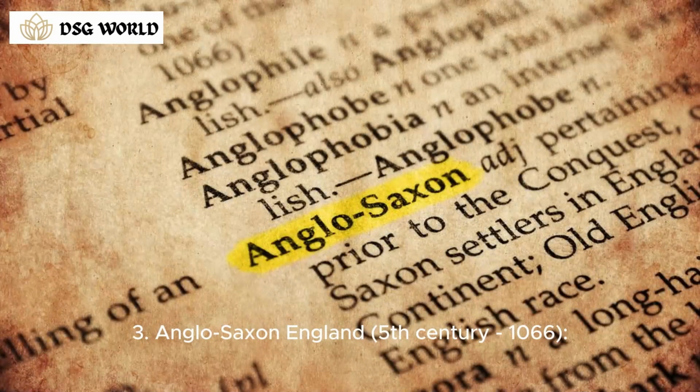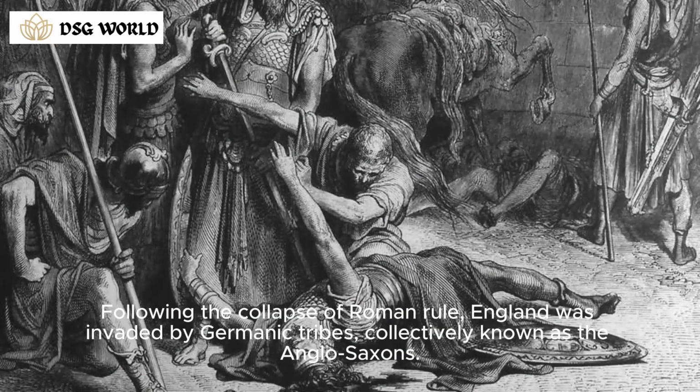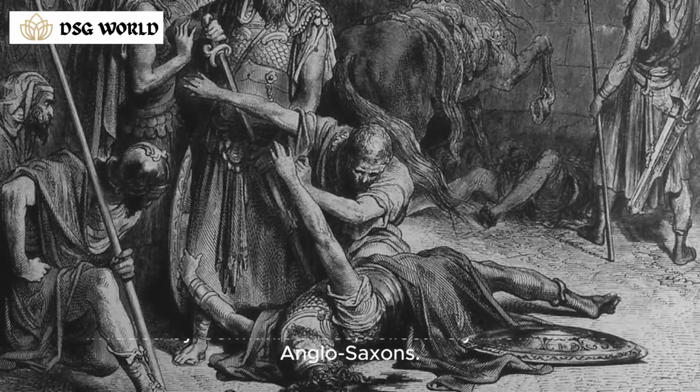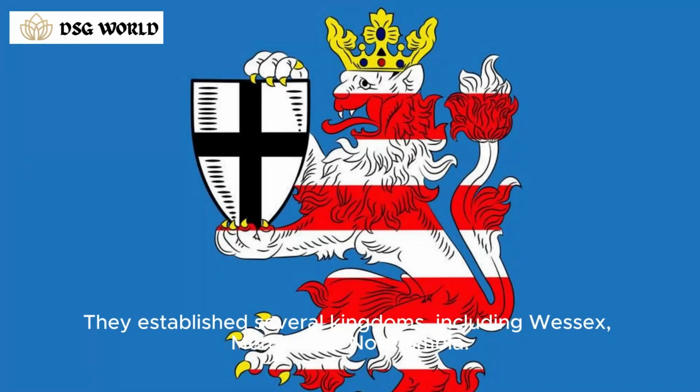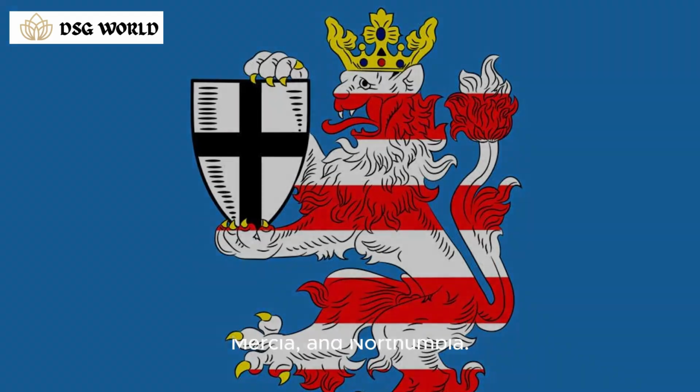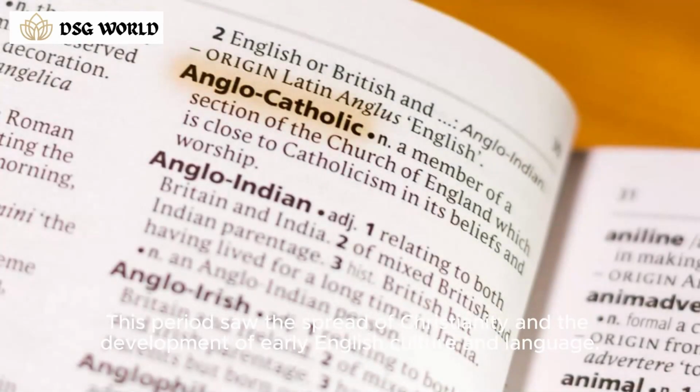3. Anglo-Saxon England, 5th century to 1066. Following the collapse of Roman rule, England was invaded by Germanic tribes, collectively known as the Anglo-Saxons. They established several kingdoms, including Wessex, Mercia, and Northumbria. This period saw the spread of Christianity and the development of early English culture and language.